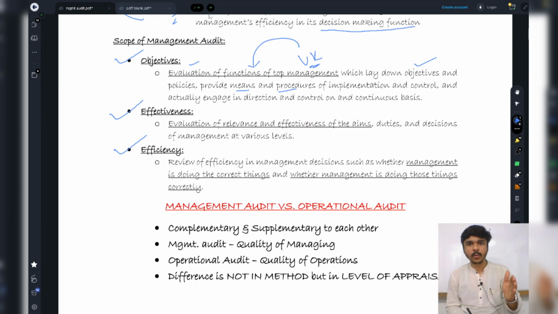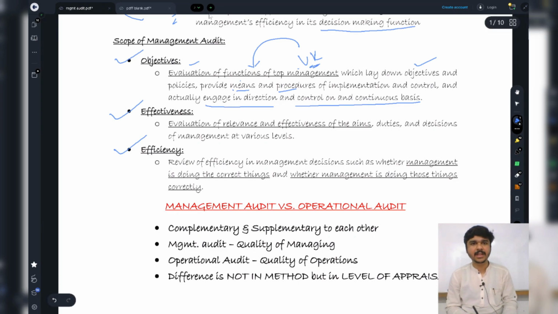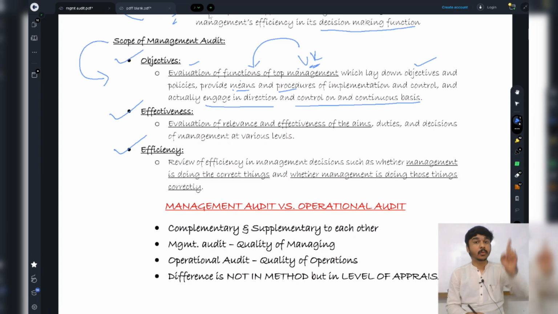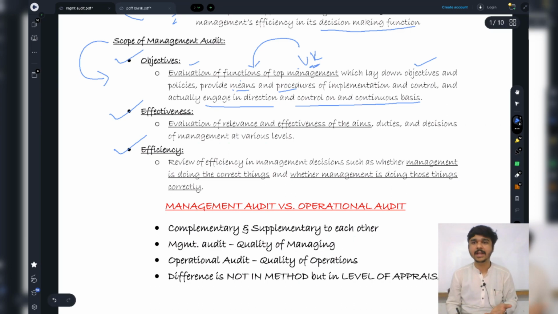So he is the person who is the top manager, and he has certain functions. What functions does he have? To lay down the objectives, like what are the objectives? Obviously to win the match, to lay down the policies, means and procedures of implementation and control. That is, what is the strategy today, right? And actually making the team players do what he intends. That is, actually engage in direction and control on a continuous basis, right? So Mr. Virat Kohli is going to do these things, and the management audit scope will include this. So I'm going to ask Mr. Virat Kohli, tell me how you set the objectives. Tell me how you make people do things, right?